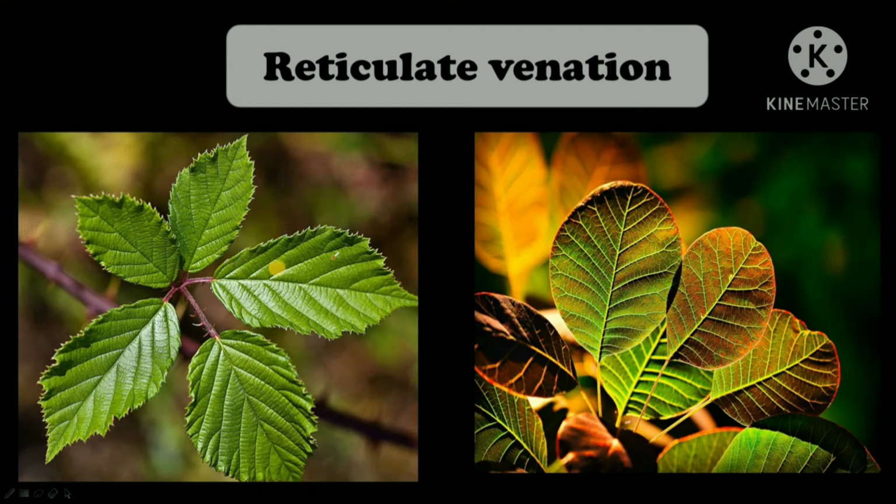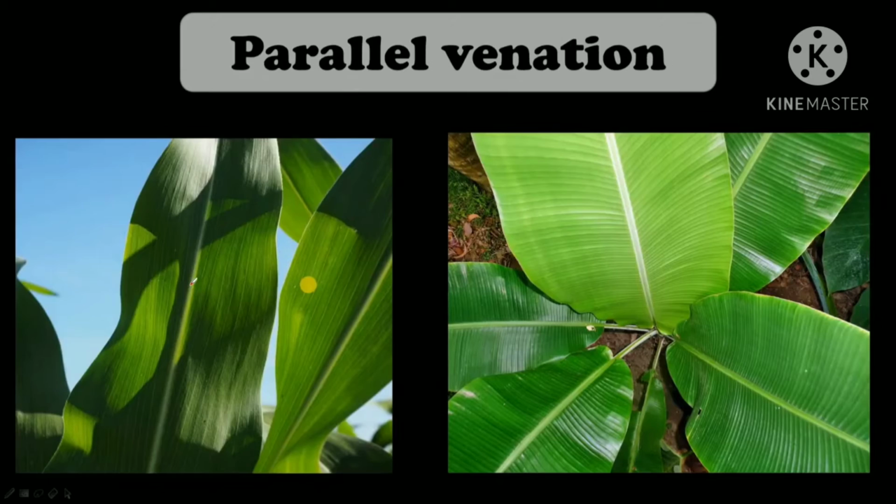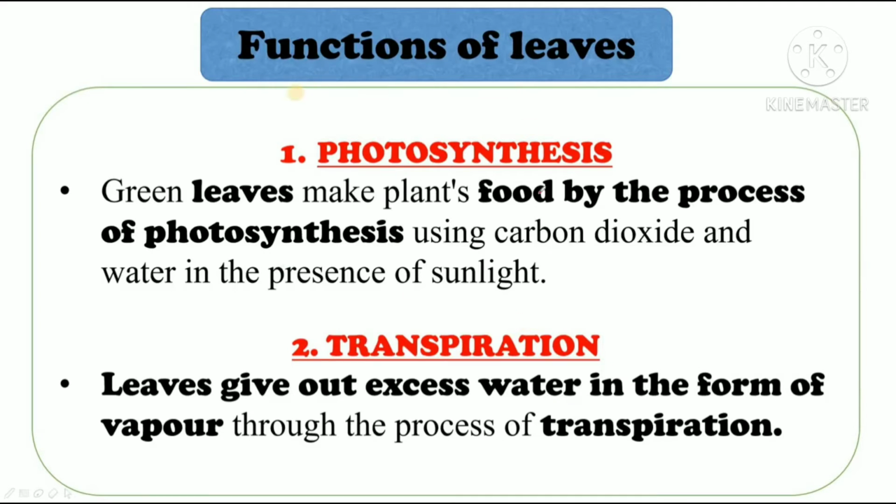Alright, so this is reticulate venation, the net-like design present on both sides of the midrib. This is the midrib, right? Reticulate venation. And this is parallel venation. The veins are parallel to one another. In this one, they are vertically parallel to one another, and in this one, they are horizontally parallel to one another. So this is called parallel venation.